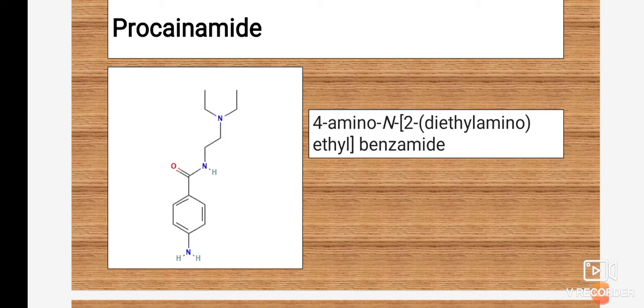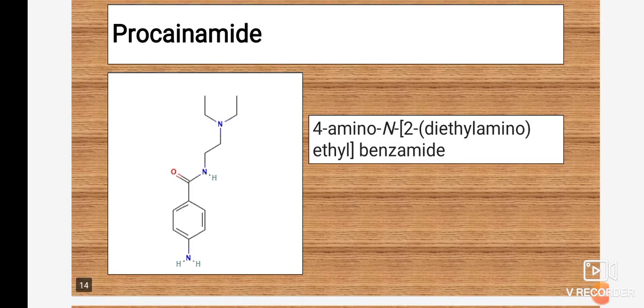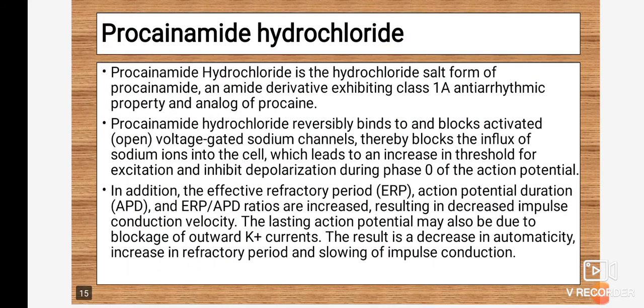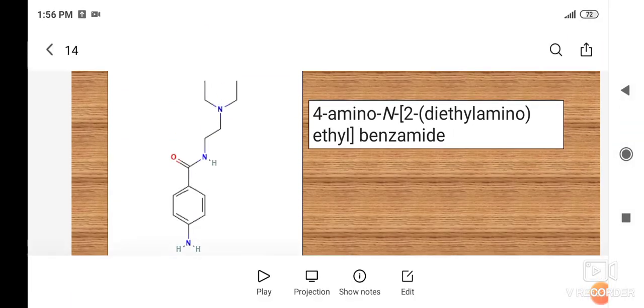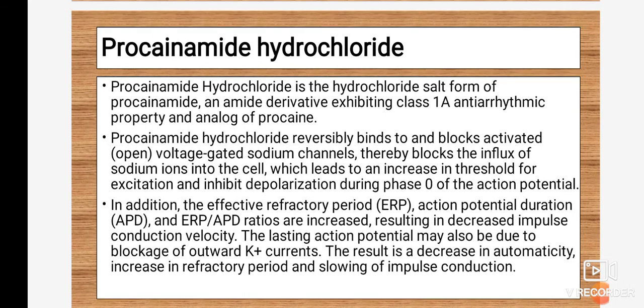Forget about nomenclature; you must know the chemistry of the drug: it contains a diethylamino group, it contains an amide functional group, and it contains an amino substitution on the benzene. These are the important points about procainamide, and the remaining structure is that of benzamide. So 4-amino-N-(2-diethylaminoethyl)benzamide is the nomenclature of the drug. Now, what is procainamide hydrochloride? Procainamide hydrochloride is a hydrochloride salt form of procainamide.